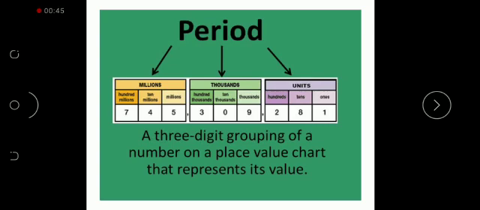In international place value system, the periods from rightmost are ones or units period, thousands period, millions period. Each period has 3 place values: ones, tens, hundreds in units period or ones period, thousand, 10,000, 100,000 in thousands period, millions, 10 millions, 100 millions in millions period.